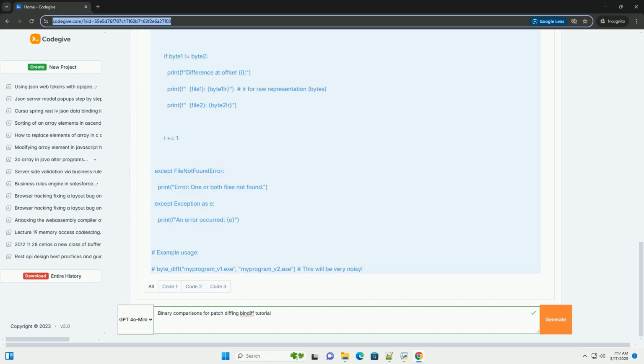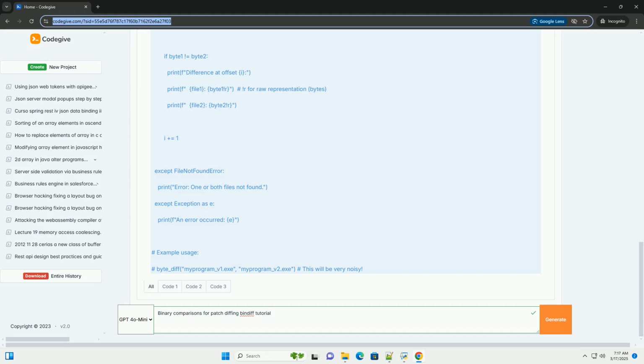Symbol matching: if the binaries contain debugging symbols, PDB files on Windows, DWARF on Linux, diffing tools can use these symbols to match functions and variables more accurately. Control flow graph normalization: normalizing the CFG can improve matching by removing address dependencies and focusing on the logical structure of the code.